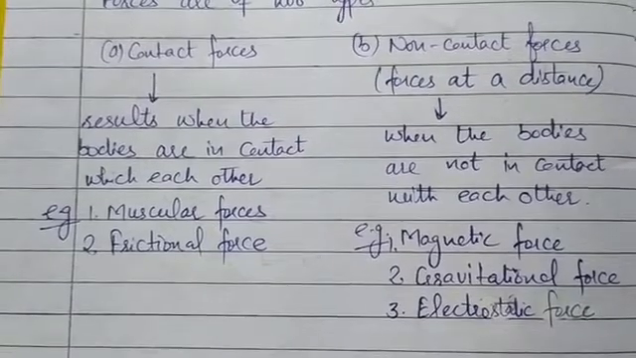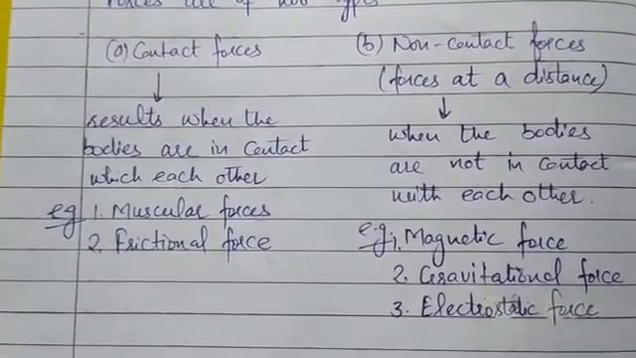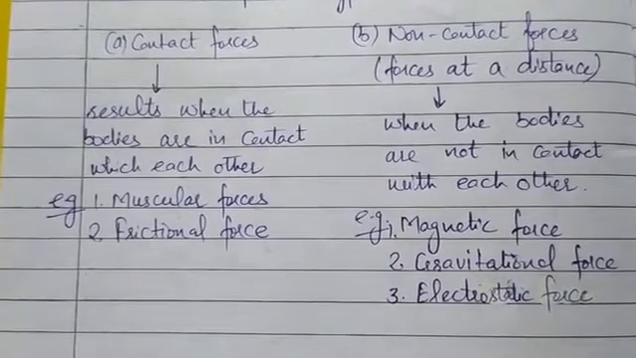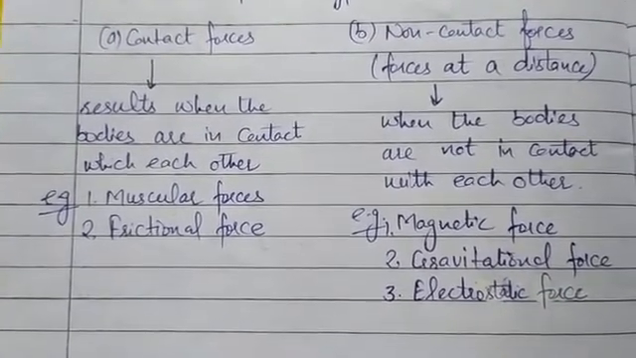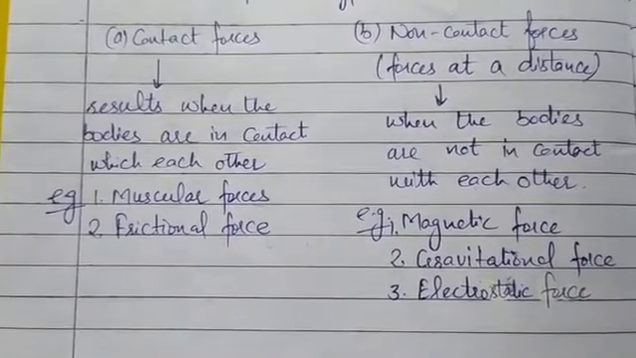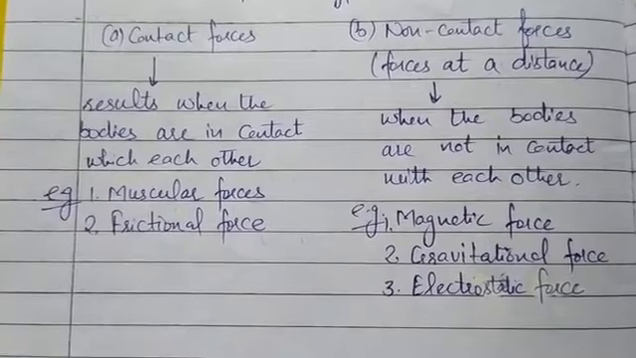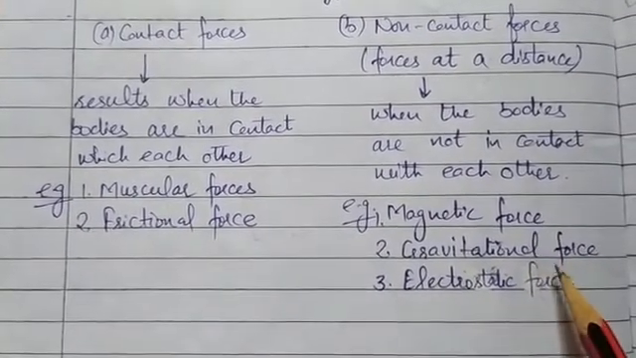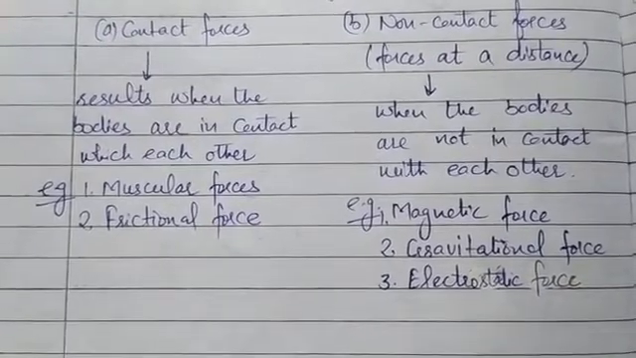And the non-contact forces are the kind of forces acting between two bodies that do not have any physical contact between them. And the interaction can occur from a distance. That's why these forces are also known as action at a distance. The examples of non-contact forces are magnetic force, gravitational force, and the electrostatic force.